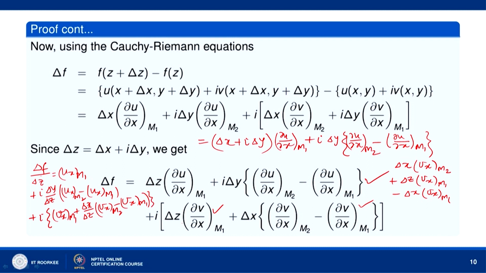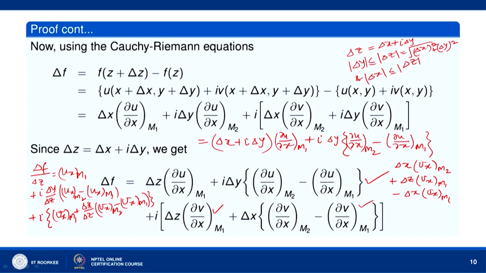Okay. So, when delta z will go to 0, what will happen? Mod of delta y, see delta z is delta x plus i delta y. So, mod of delta y is always less than or equal to mod of delta z, which is under root delta x whole square plus delta y whole square, and similarly mod of delta x is always less than or equal to mod of delta z.